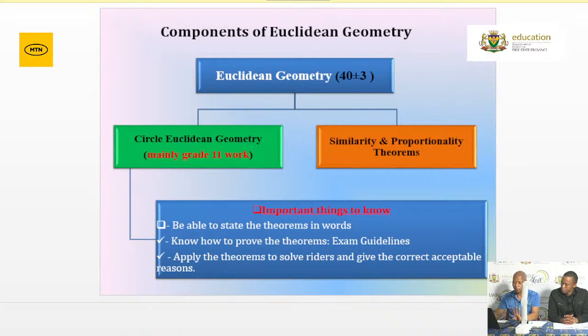Grade 11, there are 4. The first theorem is a line drawn from the center of the circle perpendicular to the chord. The second one: angle at the center is twice the angle at the circumference. Very important. The third one is the opposite angles of a cyclic quad. And the last one for Grade 11 is the tan chord theorem. Please make sure that you know how to prove all of them.